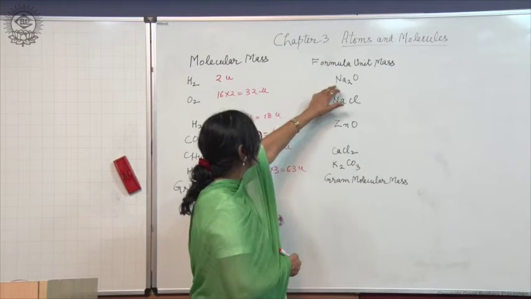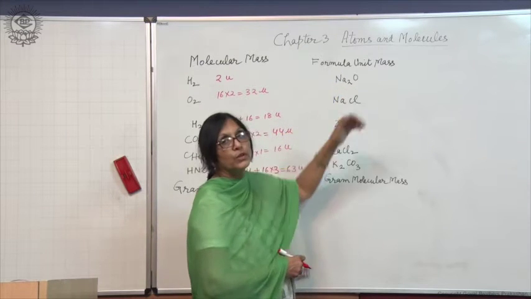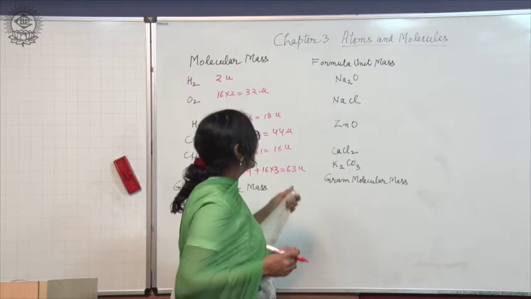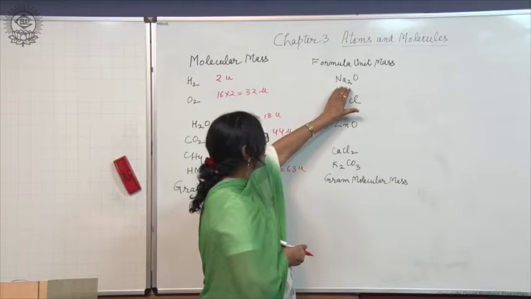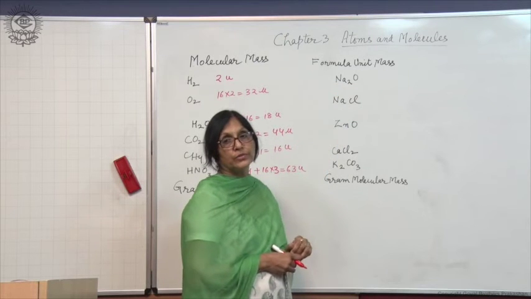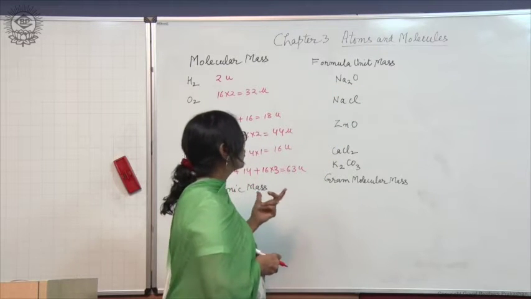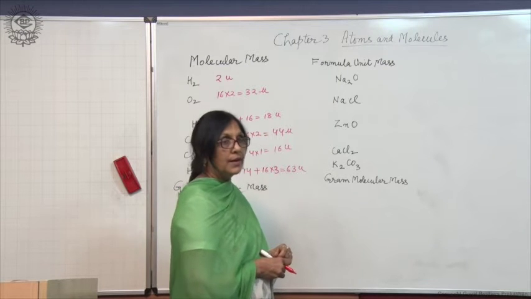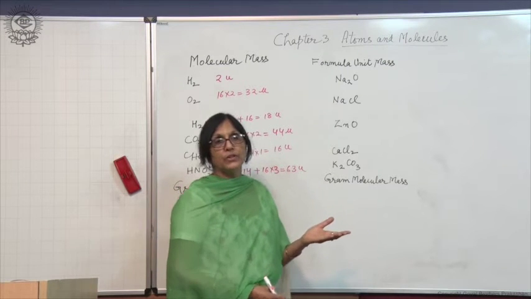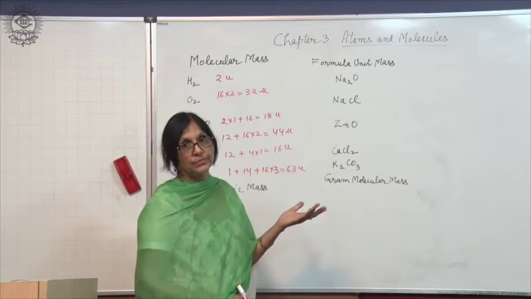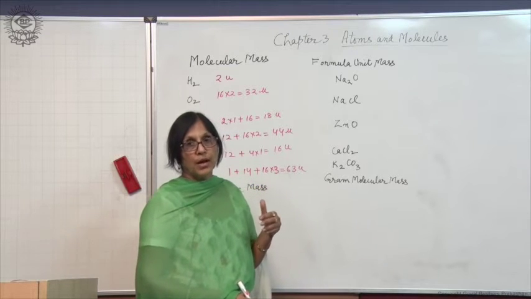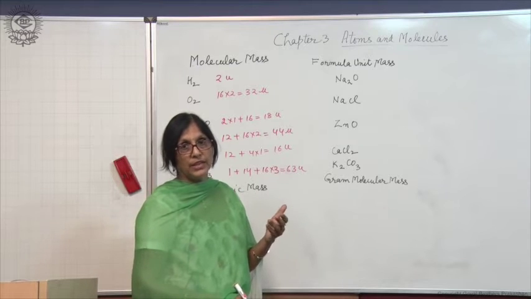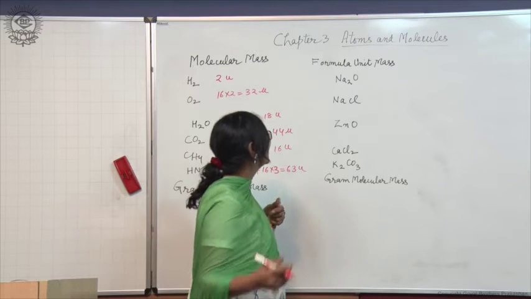So, Na2O is the formula unit of sodium oxide, and the formula unit mass is obtained by adding the atomic masses of the atoms present in the formula unit. And in the same way, formula unit mass is also the relative mass of formula unit as compared to the mass of C12 atom taken as 12 units.